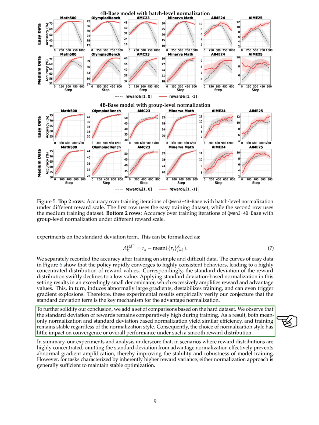In summary, our experiments indicate that when reward distributions are tightly concentrated, excluding the standard deviation from advantage normalization can prevent abnormal gradient amplification, enhancing model training stability. However, for tasks with higher reward variance, either normalization method is generally adequate for maintaining stable optimization.